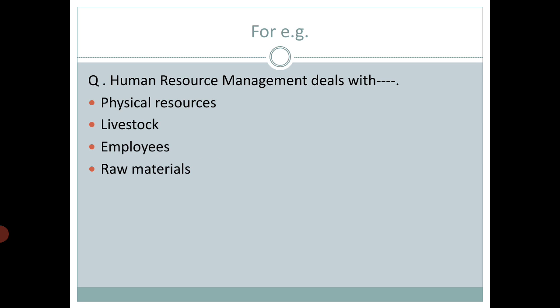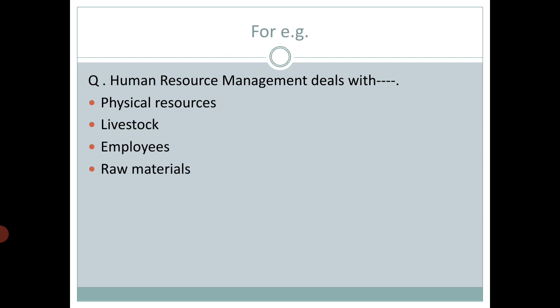All these are included in physical resources. Livestock means animals and all. Employees means the men or labor force in your organization, which is human resource. And the fourth one is raw materials. Why do we need raw materials? To start the production activity.